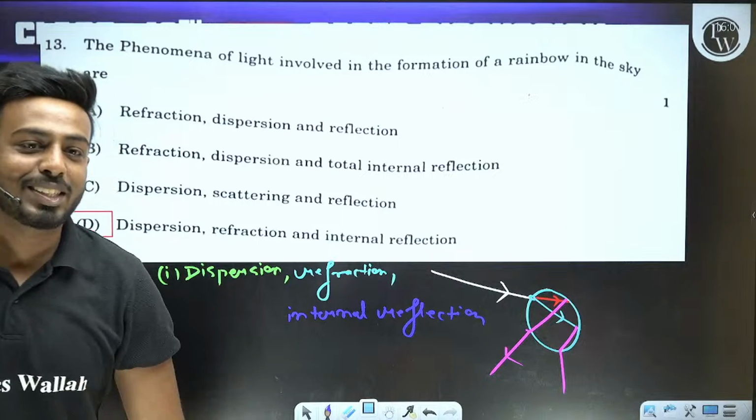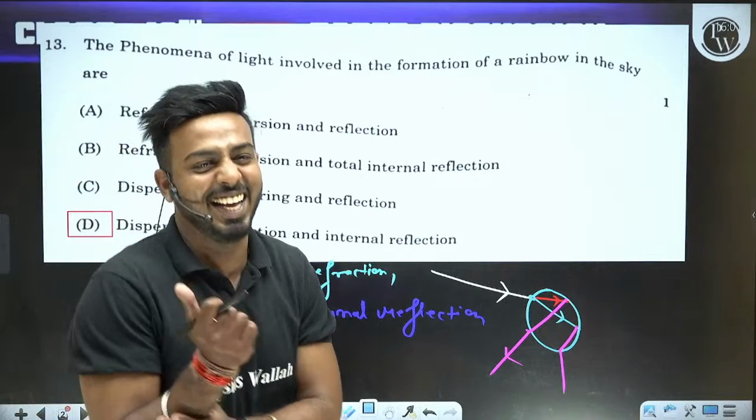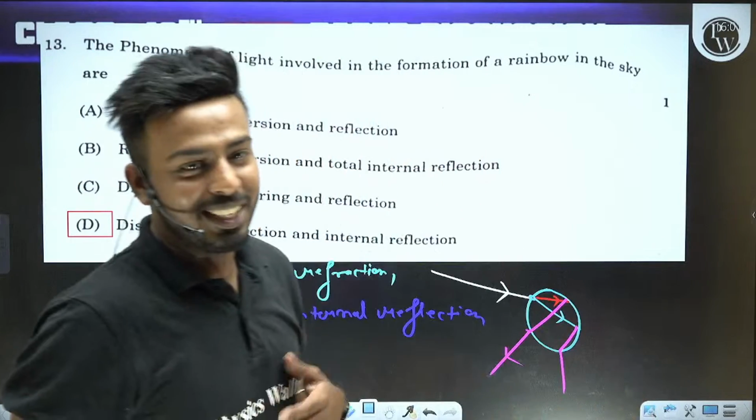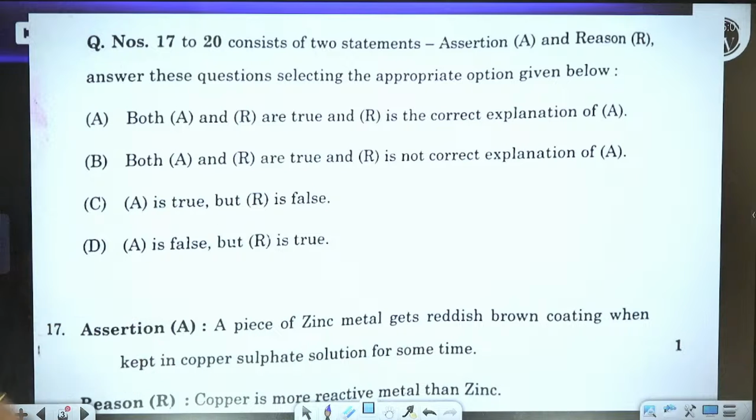Sir, the increase of toxic level, the phenomena called... Palak Srivastav, good one, yaar, good one. Now move to the next question.